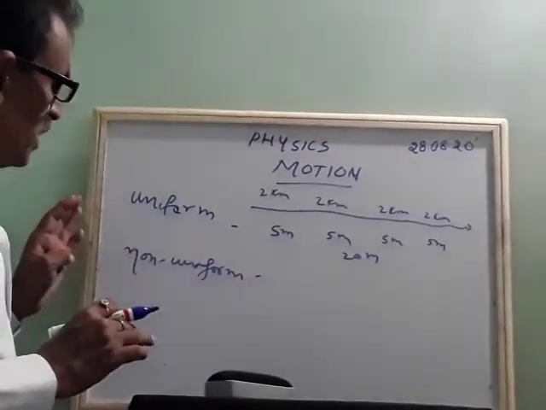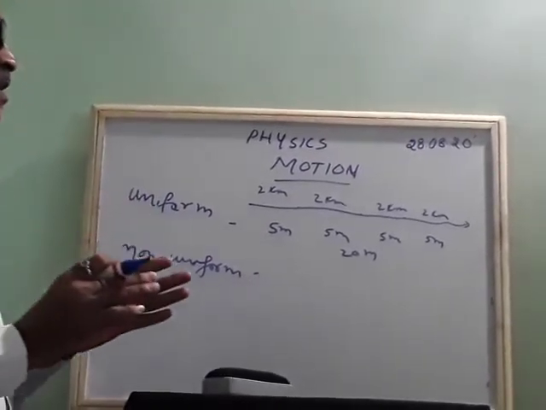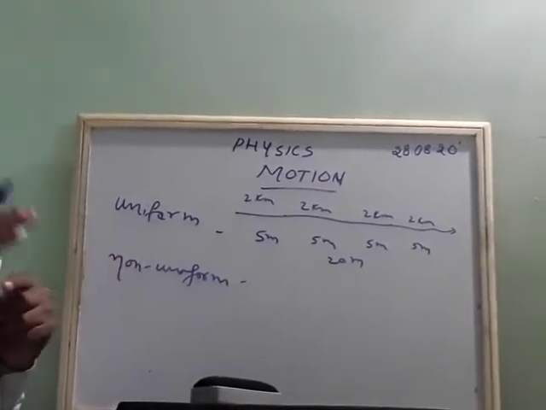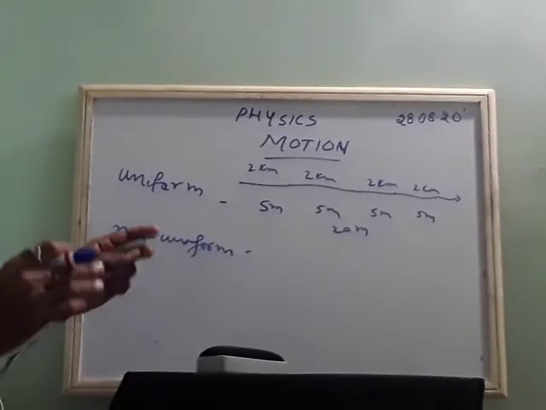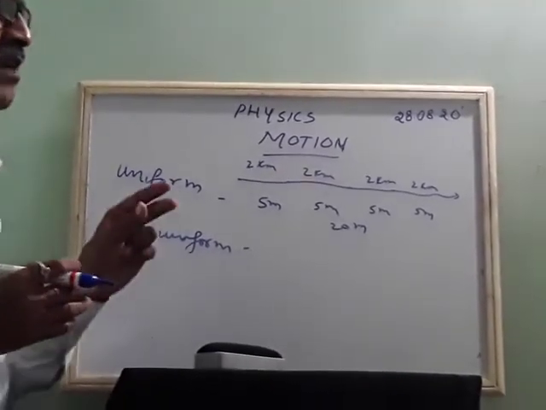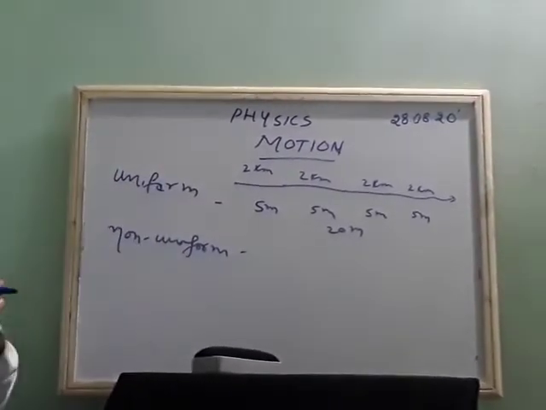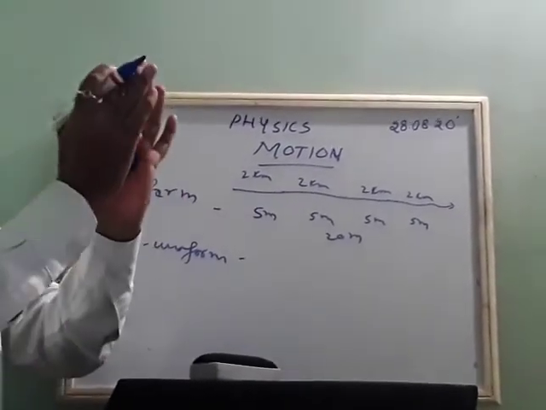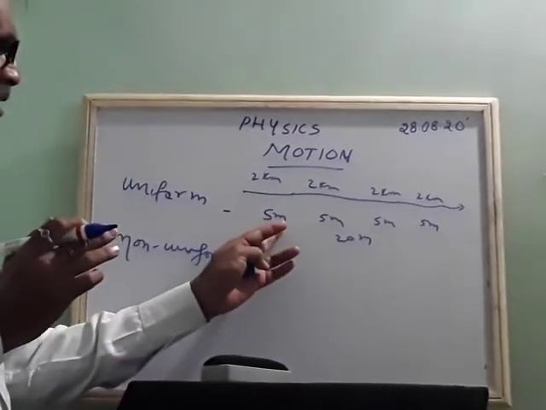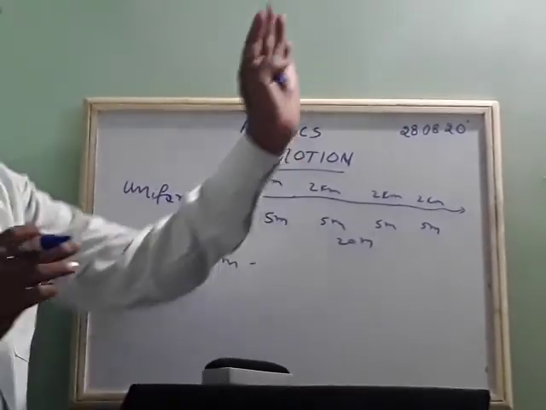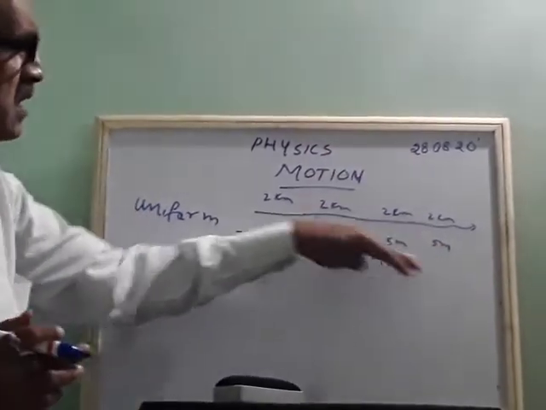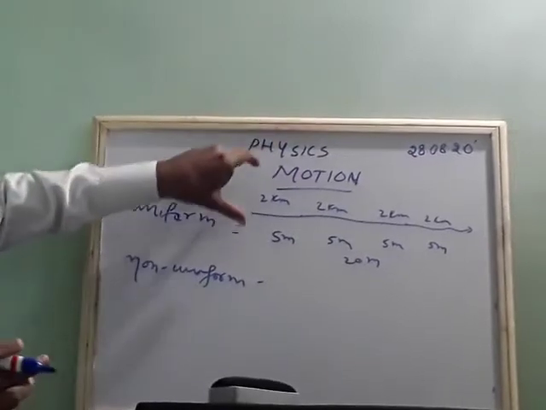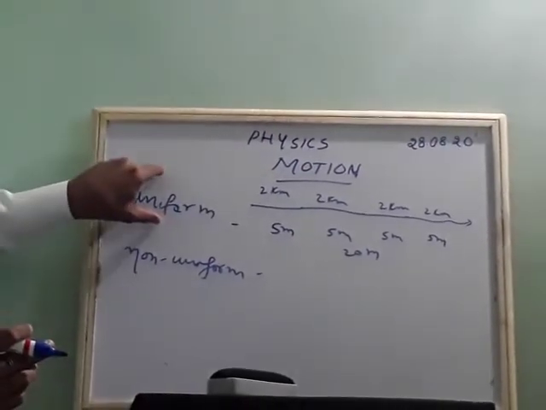So the motion, if it is moving in a direction covering equal distances in equal intervals of time, is called uniform. Means same: 2 kilometer in 5 minutes, again 2 kilometer in 5 minutes, again 2 kilometer in 5 minutes. It is covering equal distance within equal intervals of time. So this is the case where it is called uniform motion.